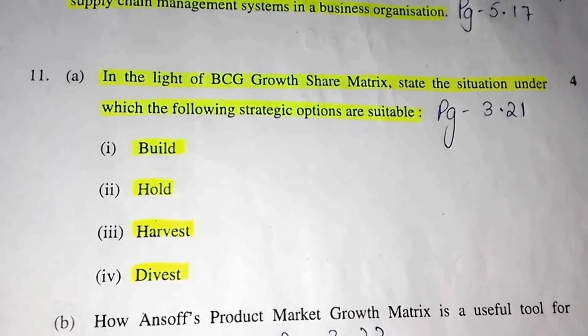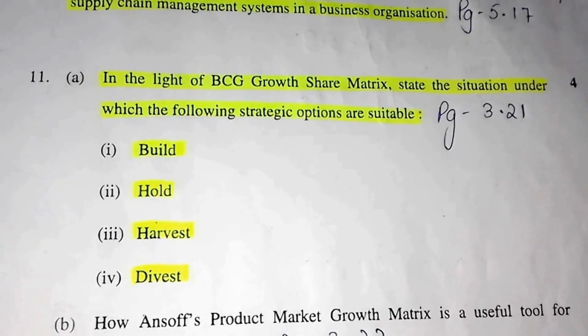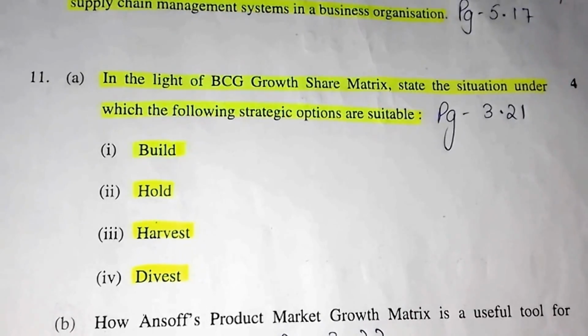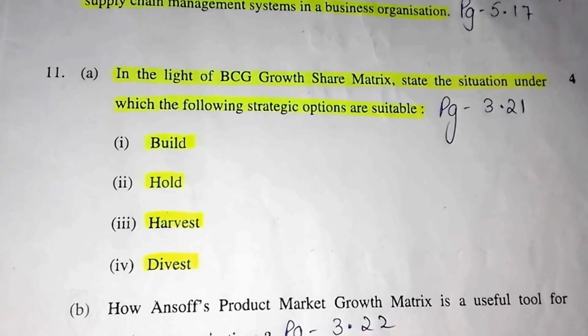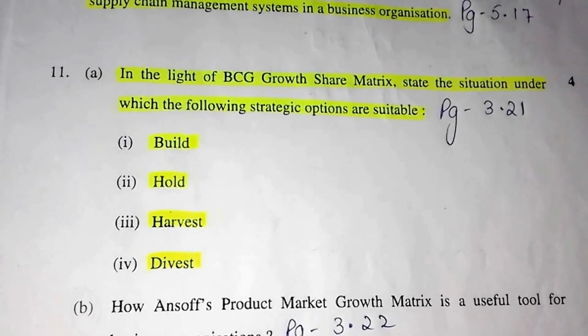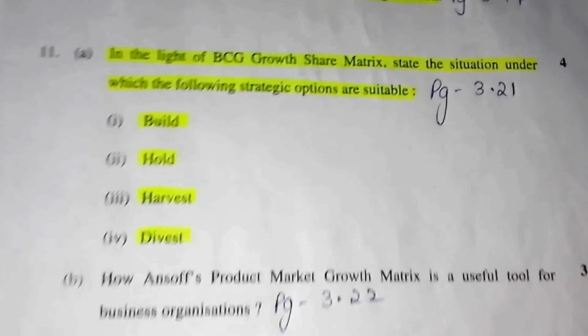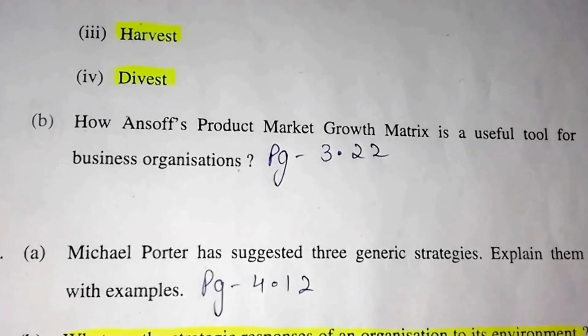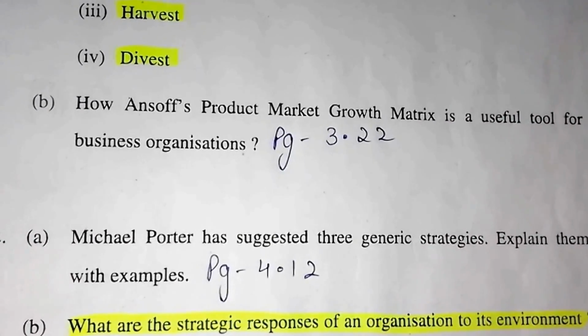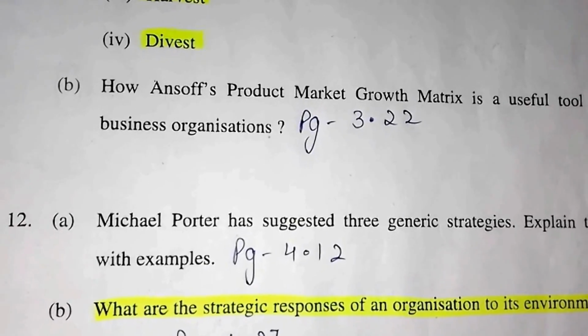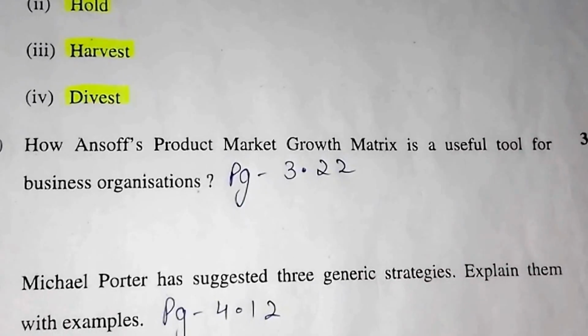Now moving further, question 11, part A is, in the light of BCG growth share matrix, state the situations in which the following strategic options are suitable. First, build. Second, hold. Third, harvest. Fourth, divest. Its answer can be found on page number 3.21. Part B is, how the Ansoff product market growth matrix is a useful tool for business organizations. Its answer can be found on page number 3.22.